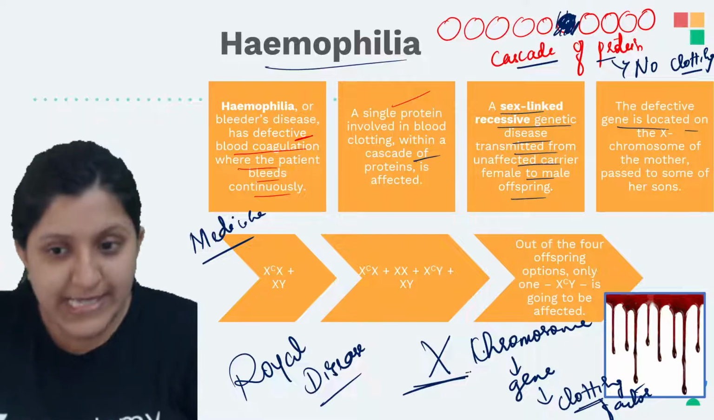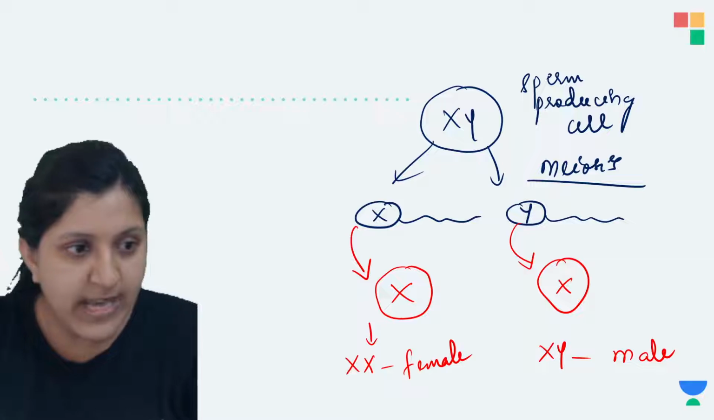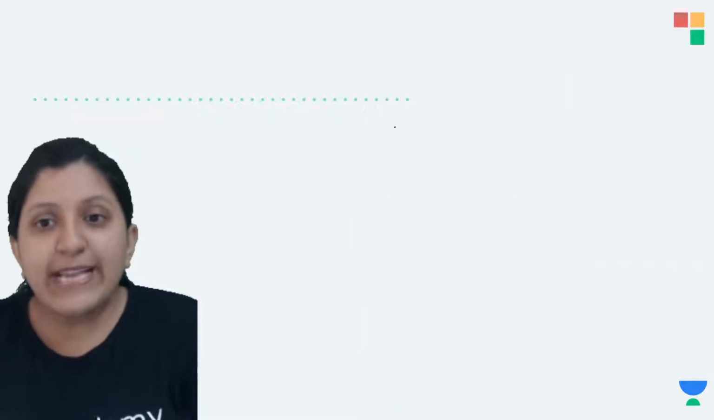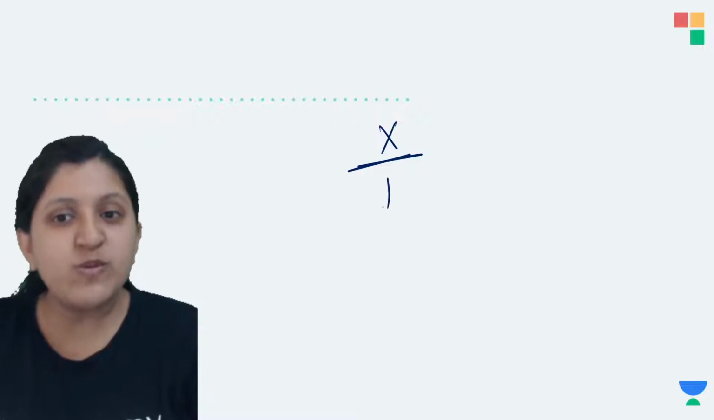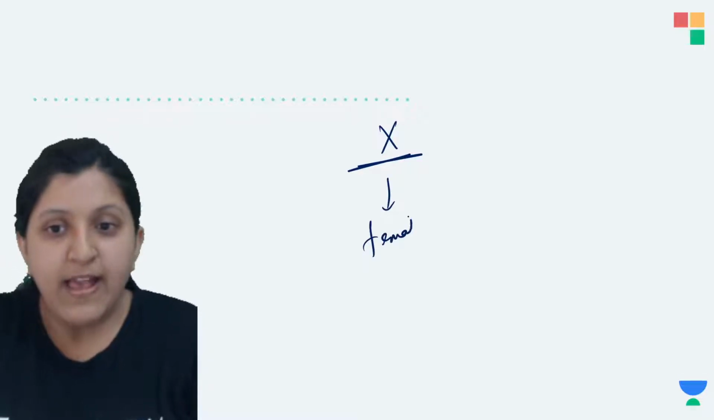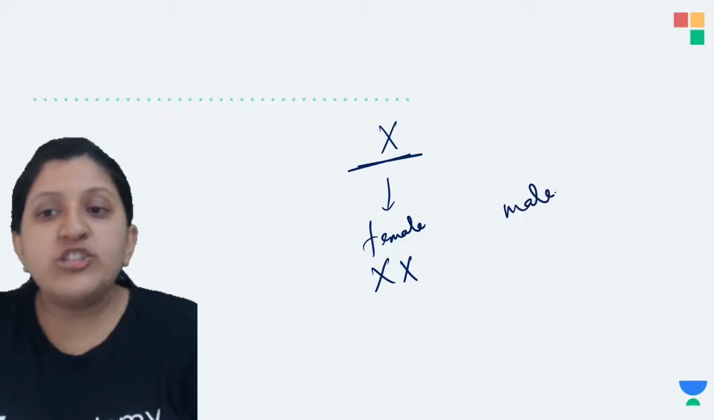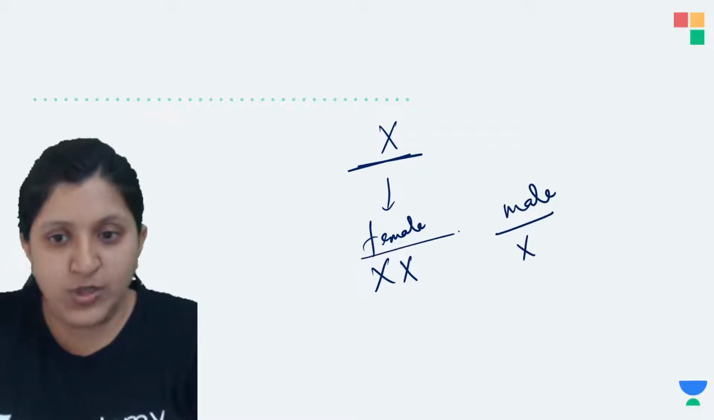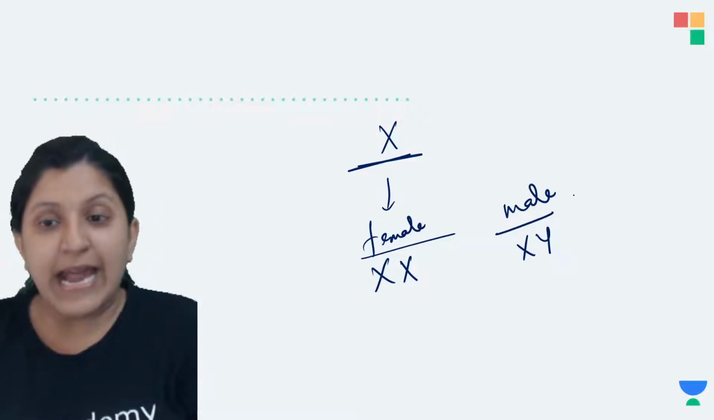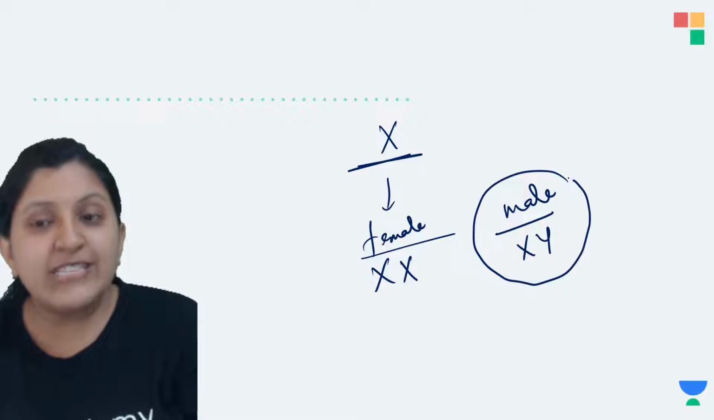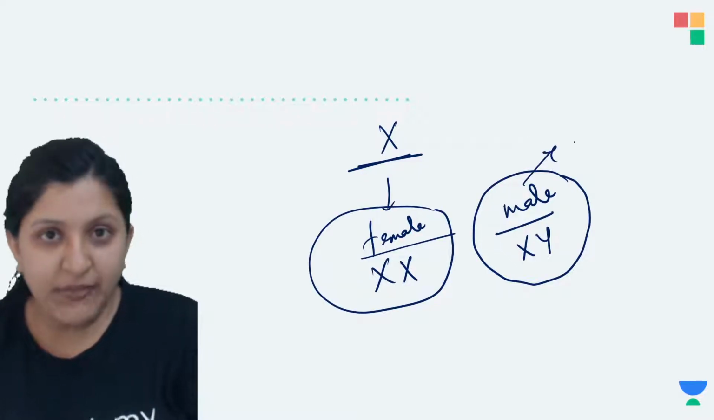Now, this faulty gene is present on the X chromosome. Let's see this in one second. I'll just erase this part. The X chromosome is at fault. Where can you find more of the X chromosome? That is in the case of a female. A female has 2 X chromosomes. A male has only 1 X chromosome; the other chromosome is Y. But you can see that males are affected more than females.